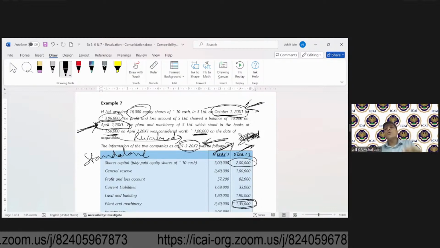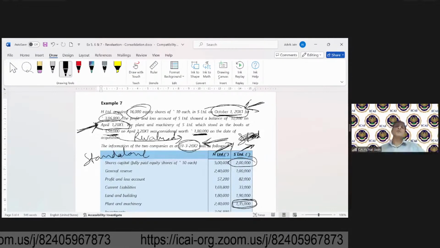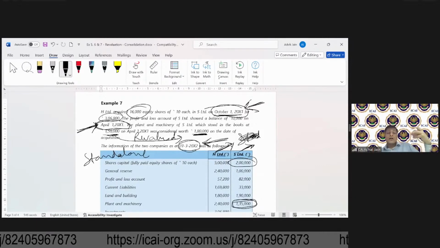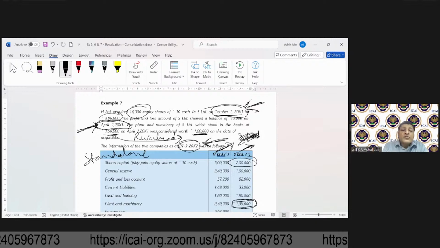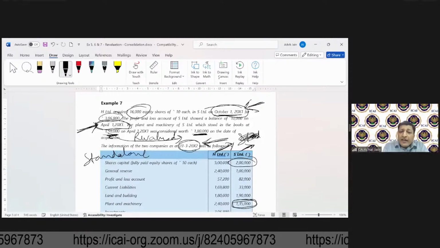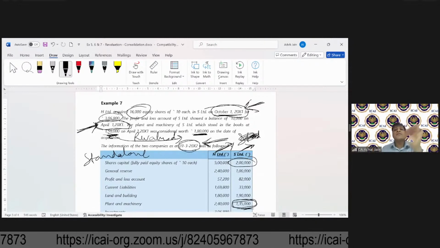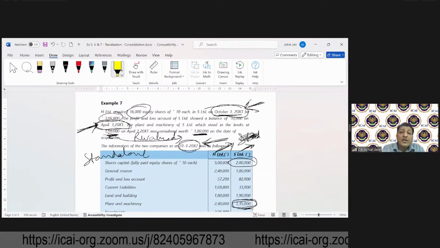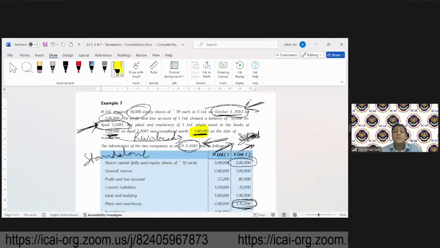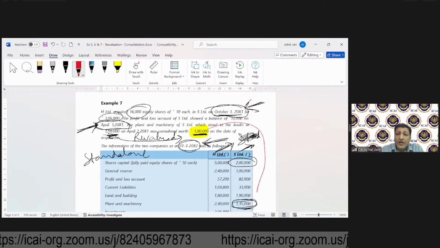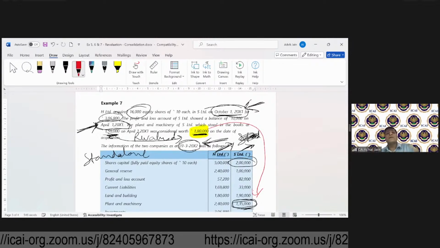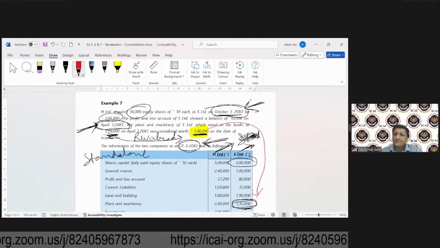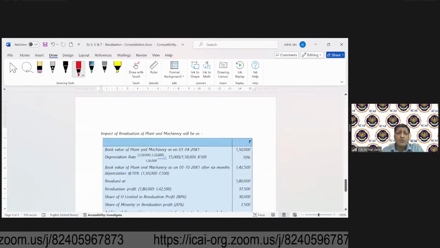Its impact will only be considered where? Consolidated financial statements. So that's why when we look at plant and machinery, its opening balance was 1,50,000 and its closing balance is 1,35,000. What does it mean? It has gone down by depreciation. You should not think, sir, why are we not considering this 180? Because its impact would have flown over here. No, its impact would not have gone to the standalone financial statements. Okay. So now let's get on to the solution.